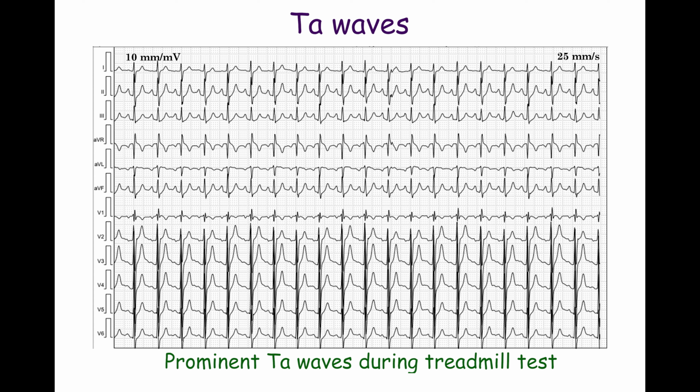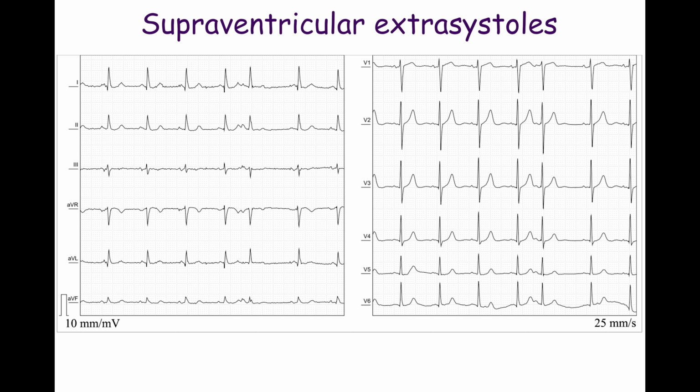The atrial repolarization wave is clinically significant because it can mimic ECG abnormalities seen in myocardial ischemia. Positive atrial repolarization waves are rarely seen and can mimic ST segment elevation, simulating acute myocardial infarction. This is a normal treadmill test with prominent atrial repolarization waves.